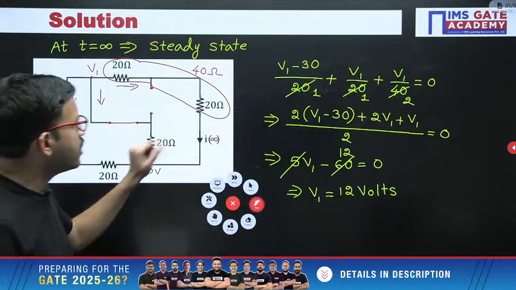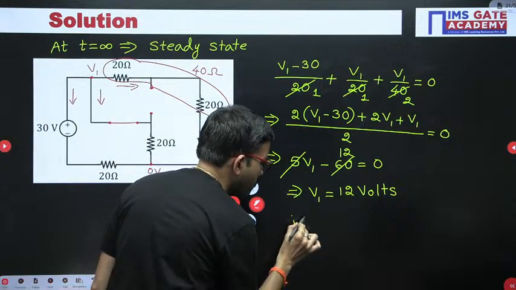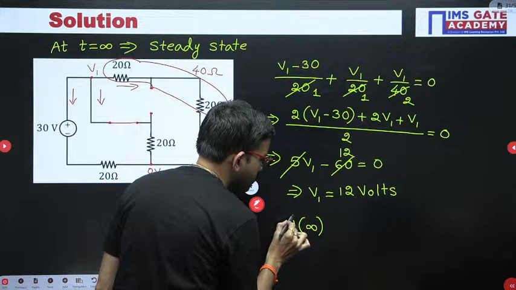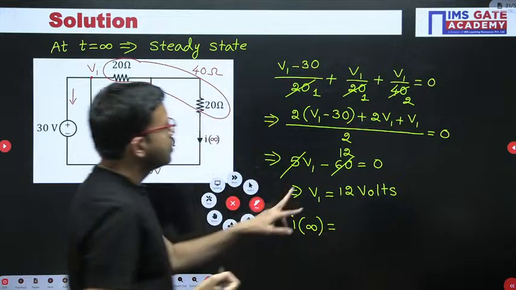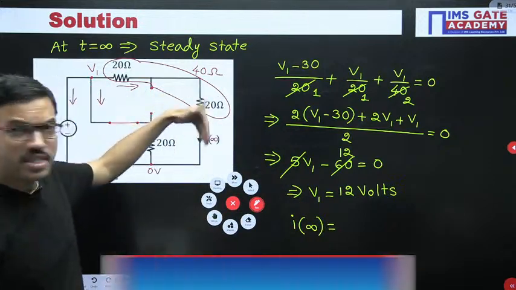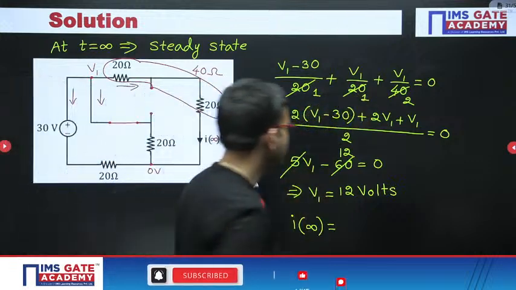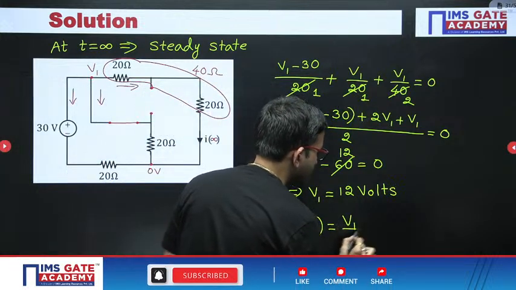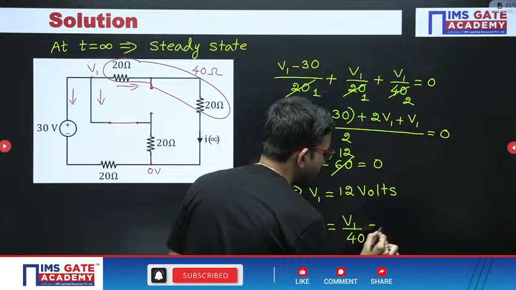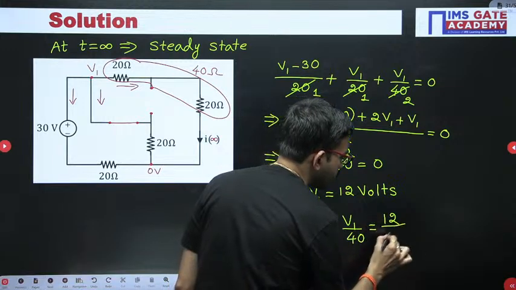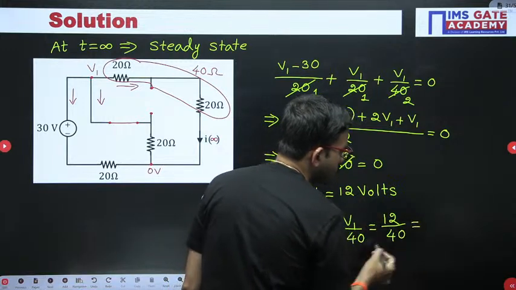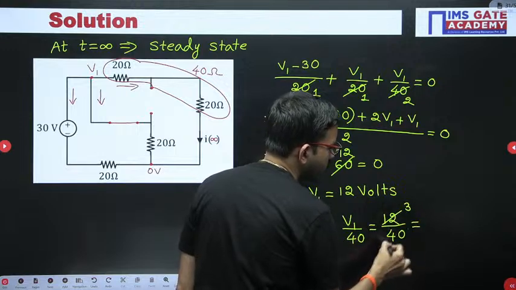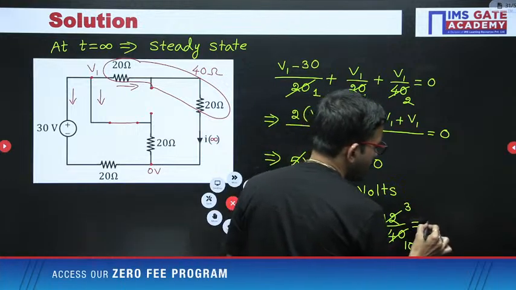Now here I of infinity we have to calculate. I of infinity is nothing but what? In this branch, how much current is flowing? That is nothing but V1 by 40. So that means 12 divided by 40. 4 3s are 12, 4 10s are 40. So 3 by 10, that is nothing but 0.3.